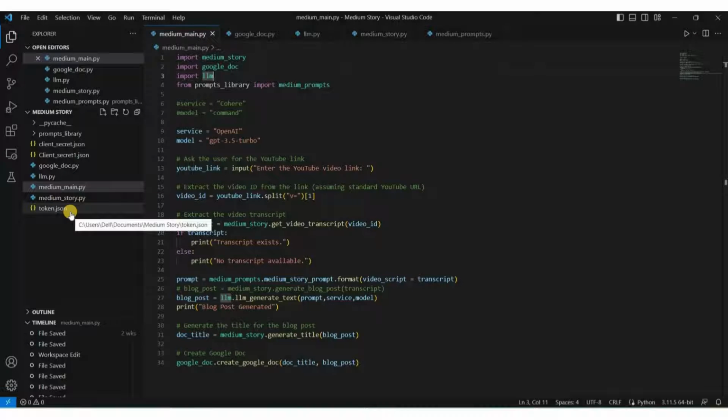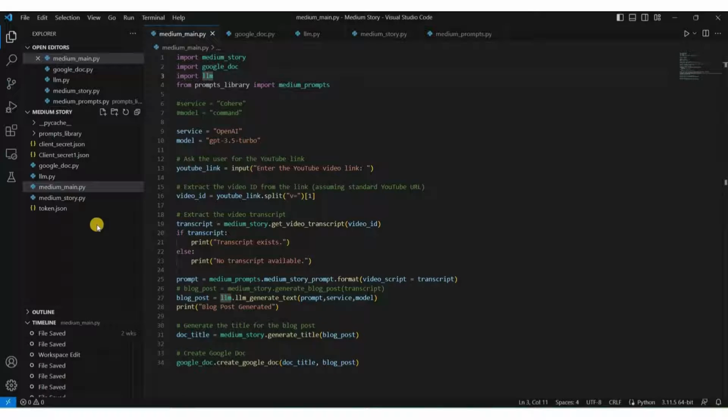In simple terms, this token file has all the permissions of your Google API, so that I can use your Google API without taking authentication from Google every time. When you run this program, you'll be redirected to a browser, then you have to log into your Google account and do all these things.